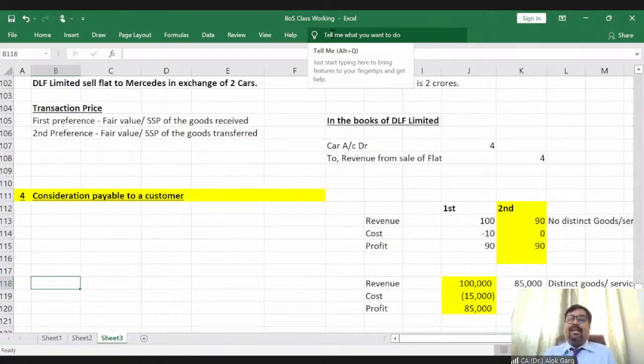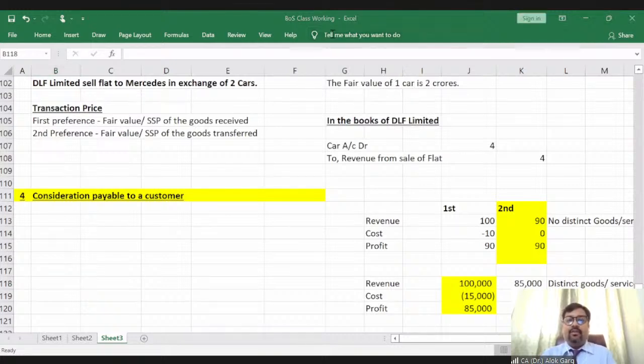PepsiCo is just paying 1 lakh rupees for modification of the shelves, right? Where Big Bazaar will keep the Pepsi bottles. So it is not a distinct good or service, and hence in this particular case, it will be considered as a reduction in the transaction price, and hence this 1 lakh rupees has to be netted off against the transaction price of PepsiCo, which is 1 crore rupees, right? Right. So Namita, what is your view? 99 lakh or 1 crore? Sai, what is your view? Right, Samiksha, it is 99 lakh.